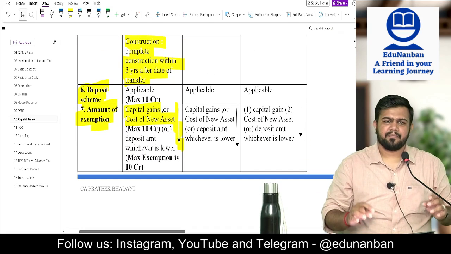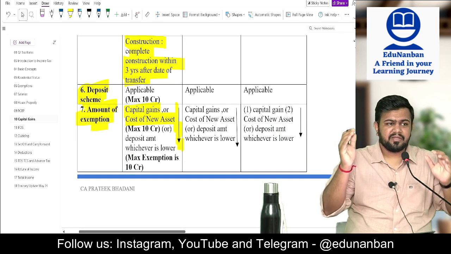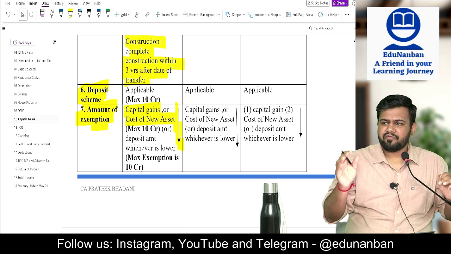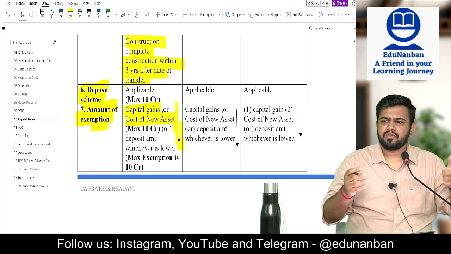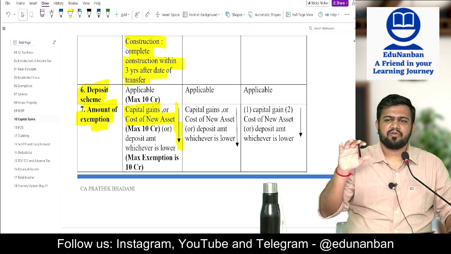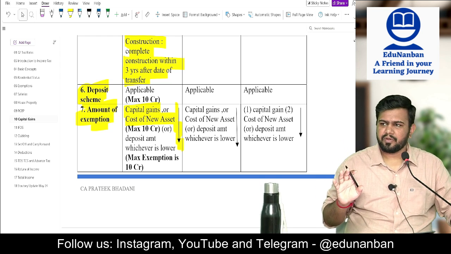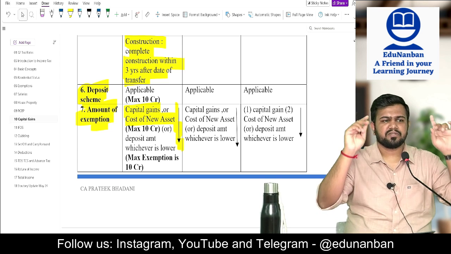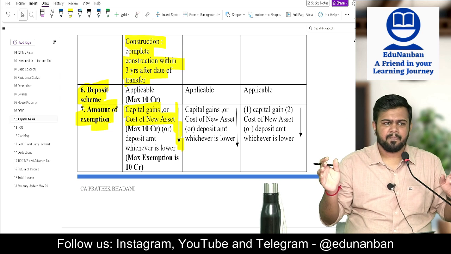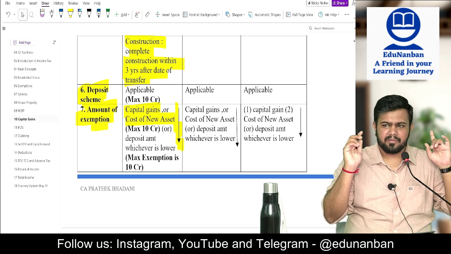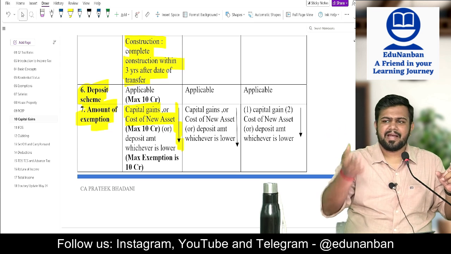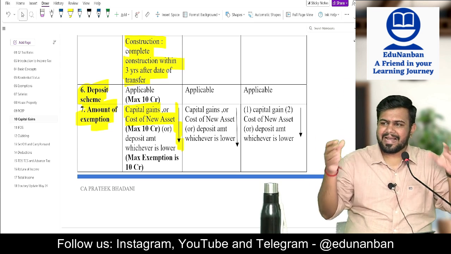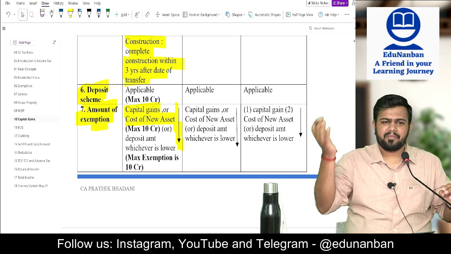Then deposit scheme. If you are not able to purchase or construct within the due date to file return of income, then before the due date to file return of income, transfer the money into the capital gain account scheme and show that you have done it in the return of income. Okay, and then later on use that amount in the capital gain account scheme only for purchase or construction of the new house within time limit. If you are not using the capital gain account scheme money properly, then the misutilized amount will be added to capital gain. If the 2 year or 3 year time period has lapsed and you were still not able to use it, it will be added to capital gain.